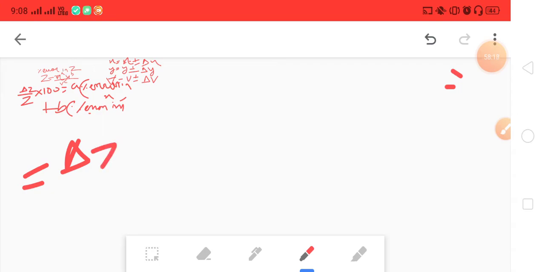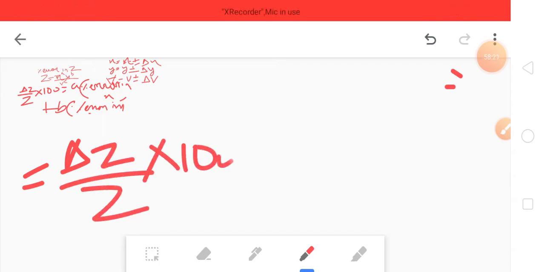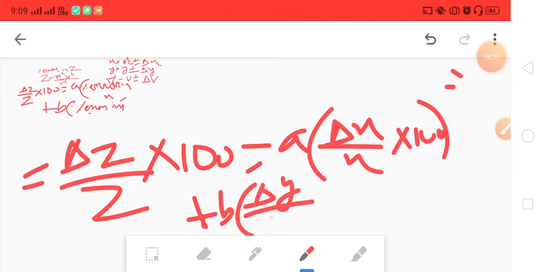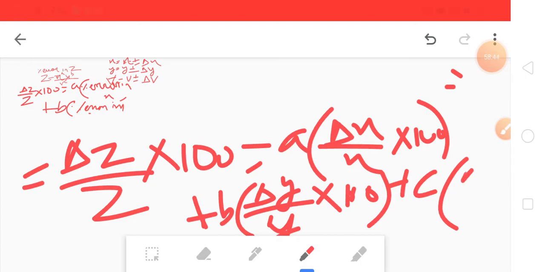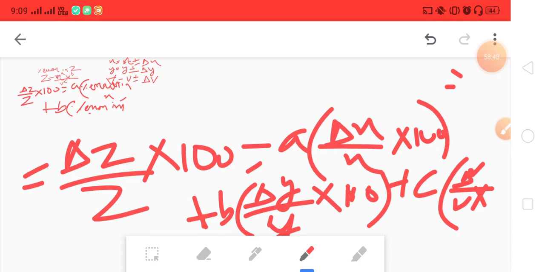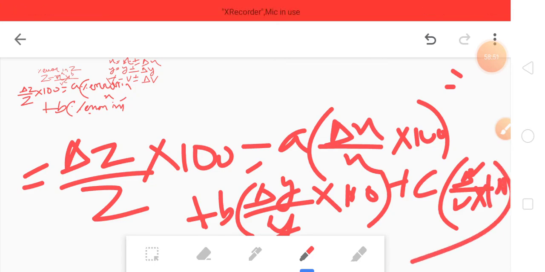So it will be like delta z divided by z into 100 equals to a into delta x by x into 100. Okay, next plus b into delta y by y into 100, then plus c into delta v by v into 100. Okay, that's it. Very simple.